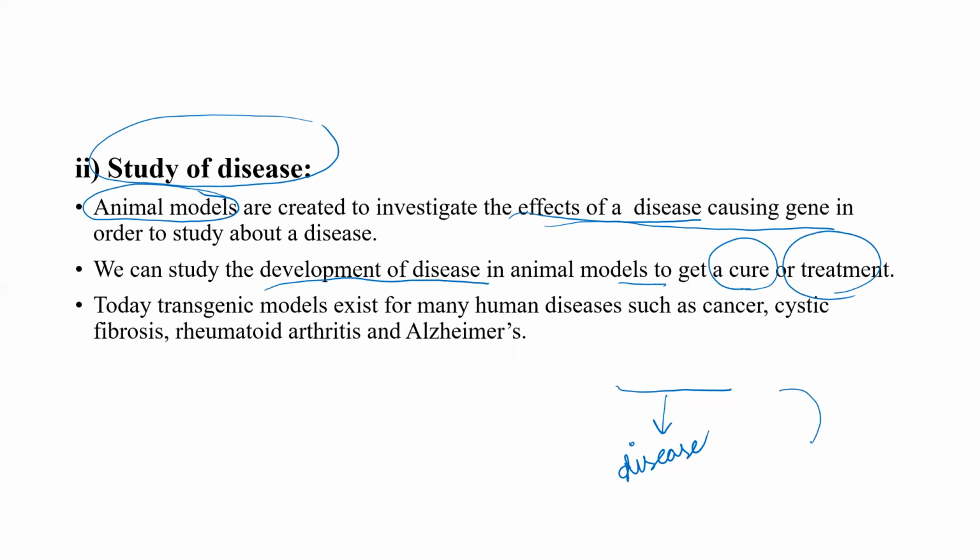Does it go to the liver? Does it go to the kidney? So we'll understand the development, morphology, and physiology of the disease so that we can get a cure or treatment. Today, transgenic models exist for many human diseases such as cancer, cystic fibrosis, rheumatoid arthritis, and Alzheimer's.